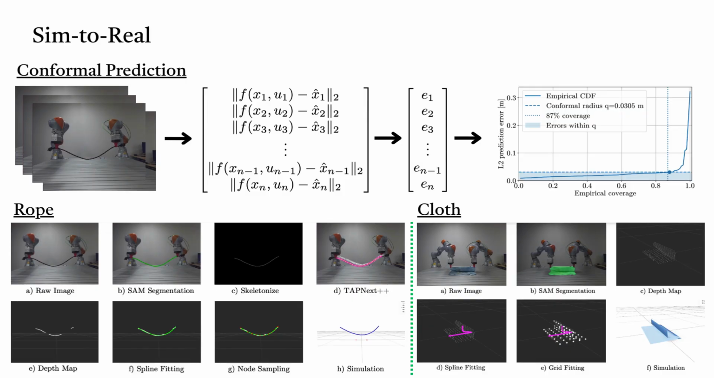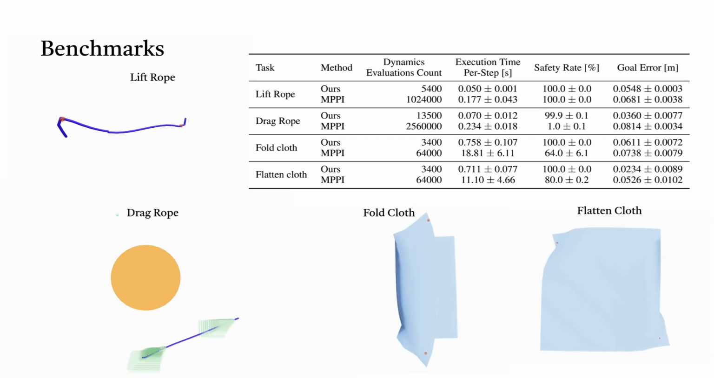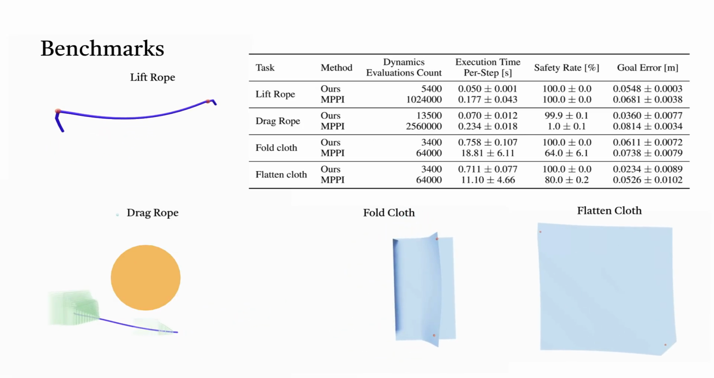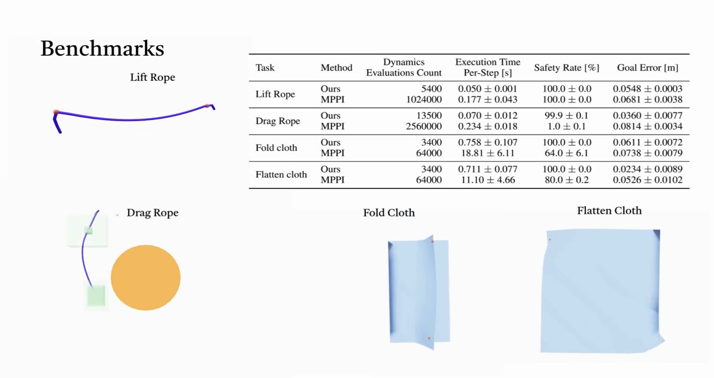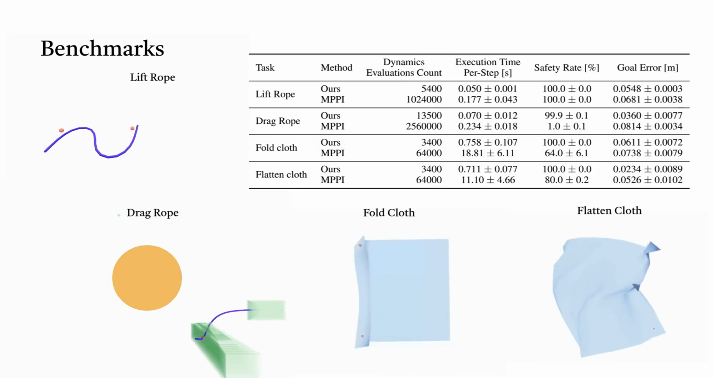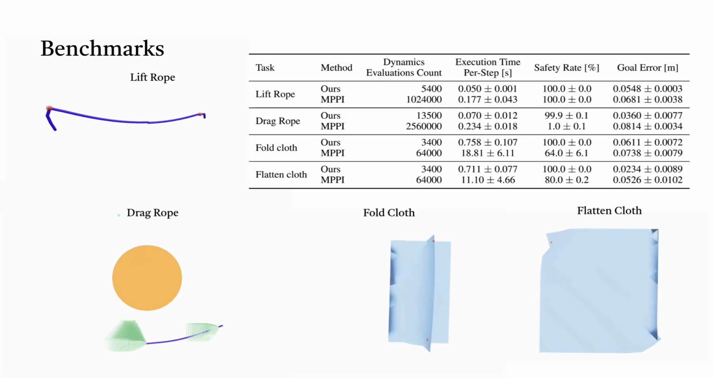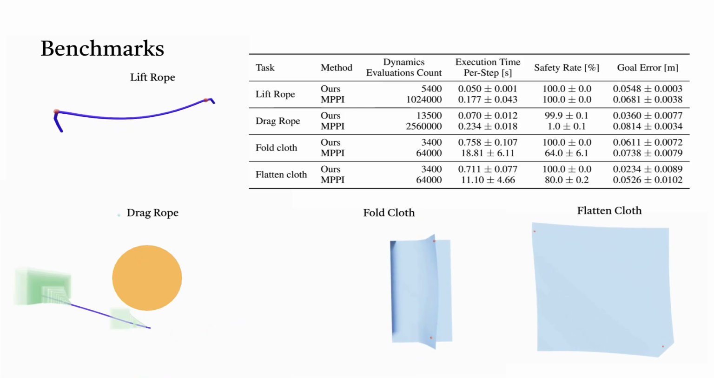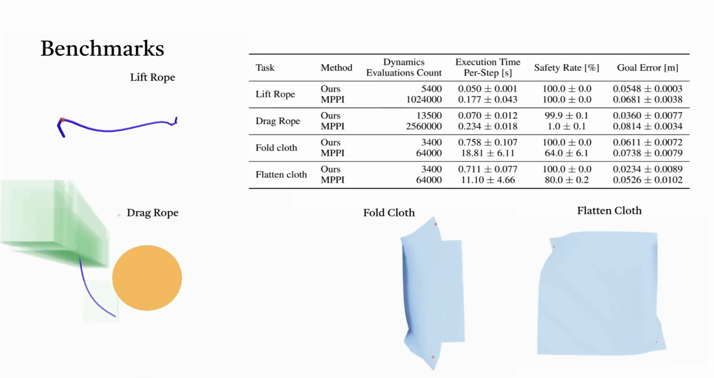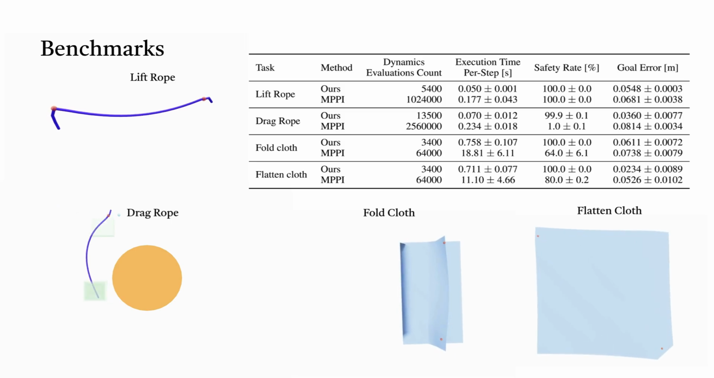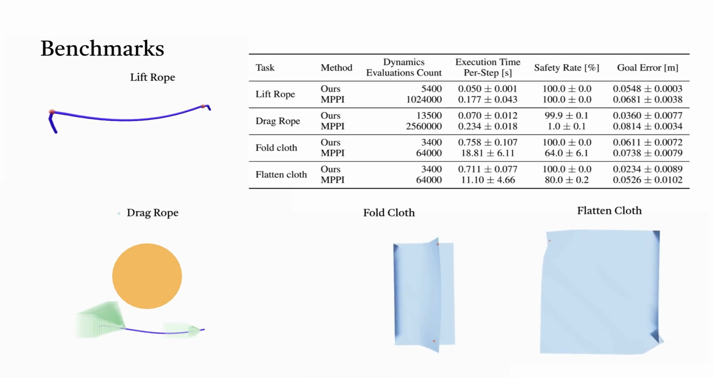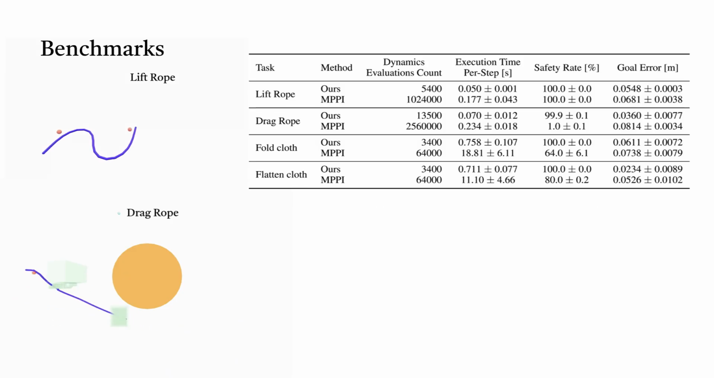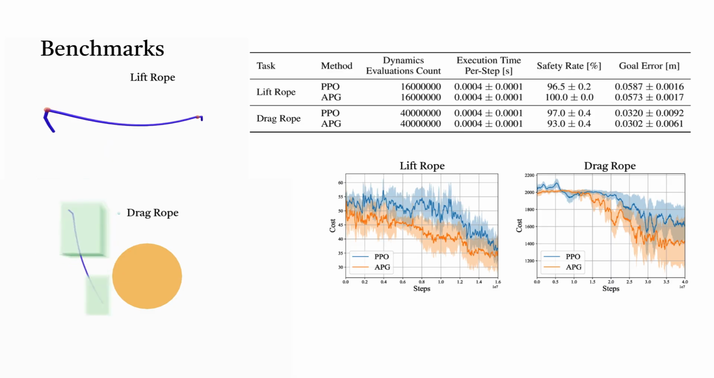We benchmark our approach on 4 deformable manipulation tasks, all of which require the manipulator to establish and maintain contact with the deformable object. The rope dragging task further demonstrates uncertainty-aware planning tubes for obstacle avoidance under uncertainty. Across all tasks, our method consistently achieves lower goal error and fewer safety violations than MPPI, while requiring fewer dynamics evaluations per MPC iteration, resulting in faster planning.